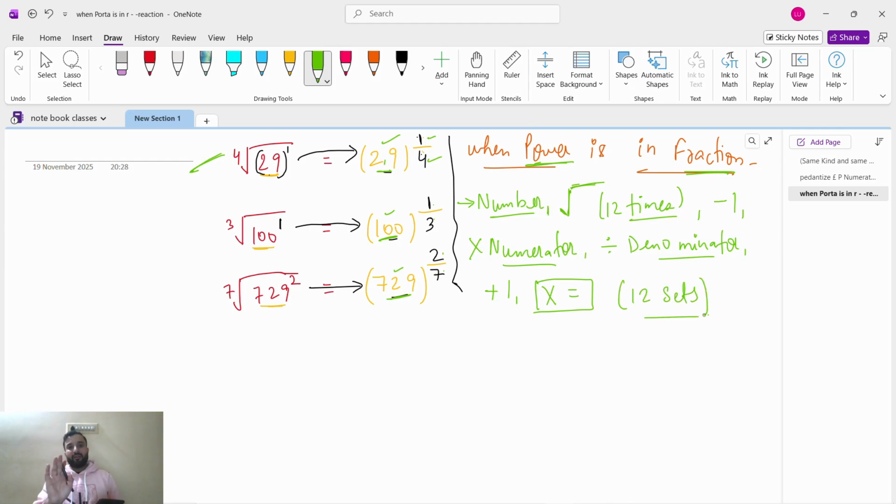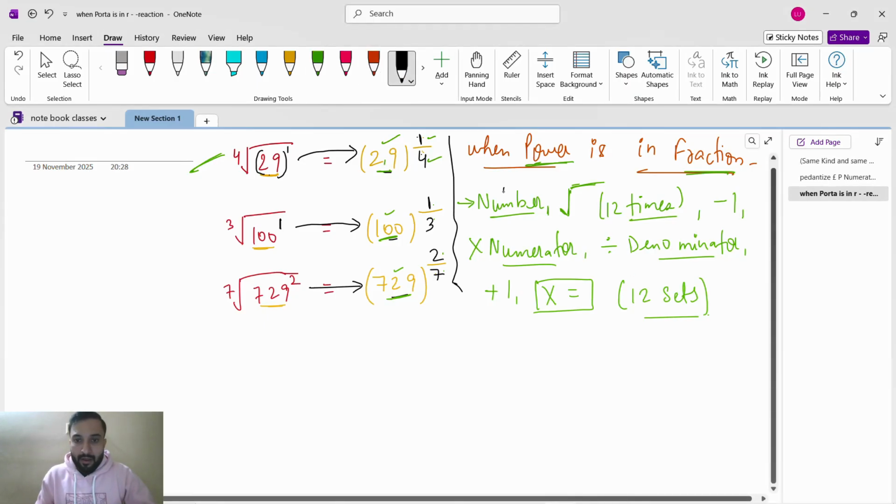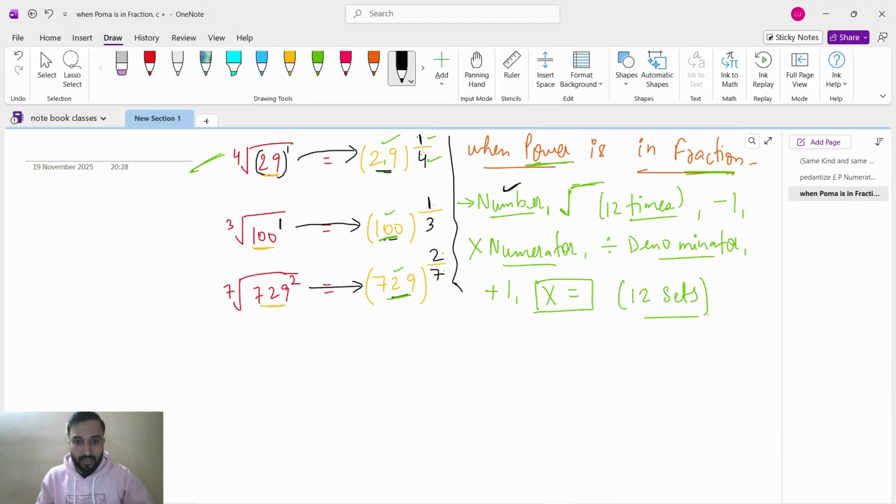Now understand one thing. See this, guys. Number will be different. If you are taking this, number will be 29. If you are taking this, number will be 100. If you are taking this, number will be 729. So every time number will be different. But every time you have to press square root button 12 times, then you have to do minus 1. Then multiply with numerator and divide by denominator. So again, numerator and denominator will be different.